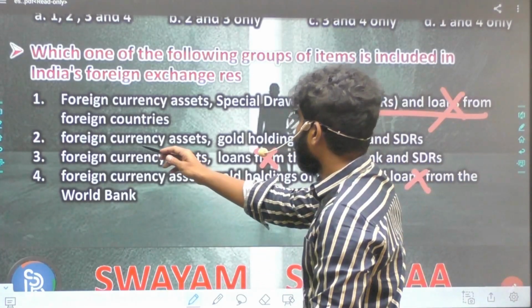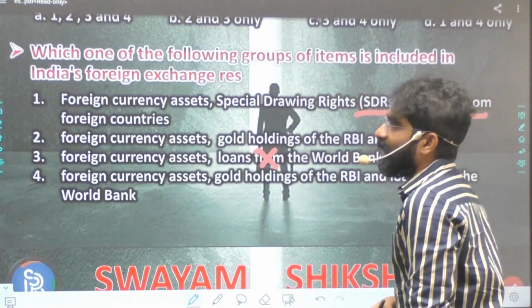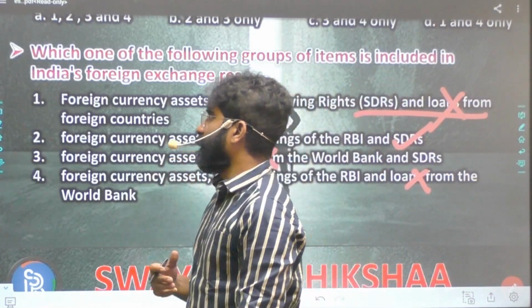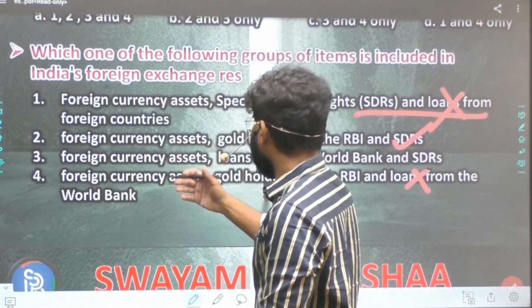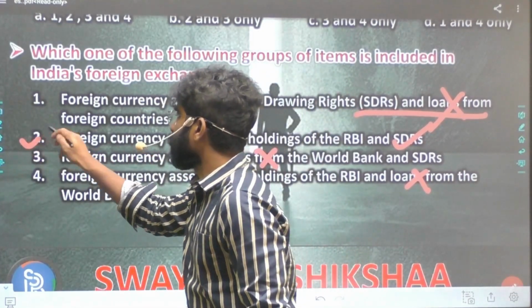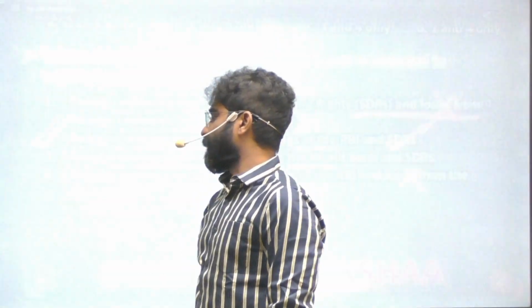Here we find foreign currency assets, gold and SDRs, and you have the reserve tranche position also. But loan cannot be part of the reserve. So I'm going to eliminate loan and you get to the right answer very easily for this question. Nice and easy question to answer once the basics are clear.